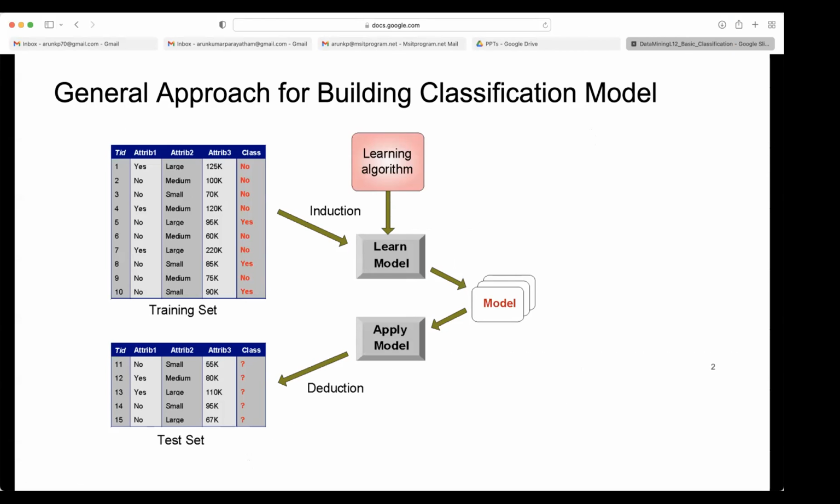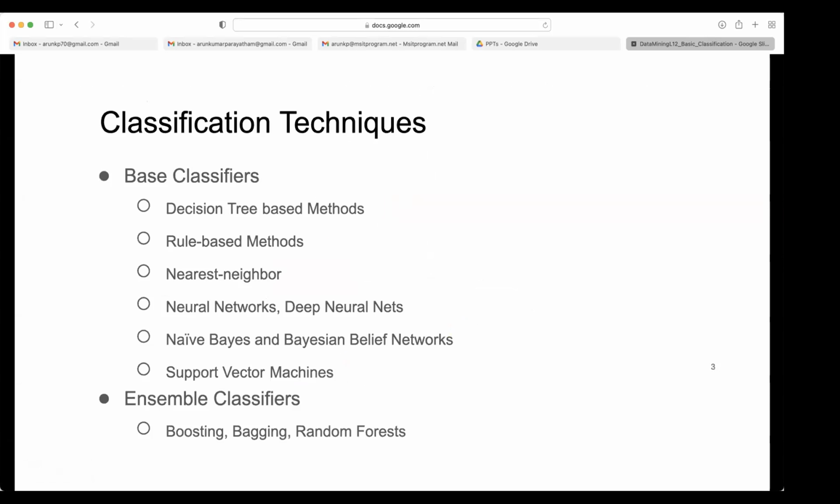We know what a classification model is. I'm not going to spend much more time on it. The data set is given, a training set, and we will divide that into the training set and test set. Then we will develop some learning algorithm, or use some existing learning algorithm. From that, we will build a classification model. Then we will apply that model to predict new cases, and we'll also study how accurate a model we got. So this is the general setup of classification.